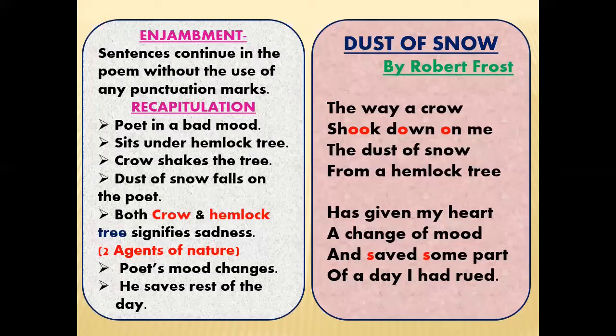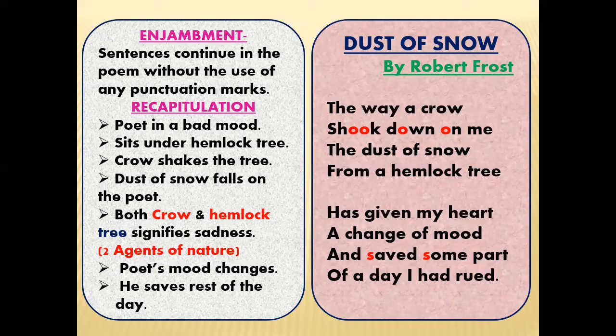So now children, if you'll see the whole poem, right? So this whole poem is written without any comma and full stop. Except in the last line, the poet hasn't used any sort of punctuation mark. So it means that this is enjambment. Okay? So what is enjambment? Sentences continue in the poem without the use of any punctuation marks.